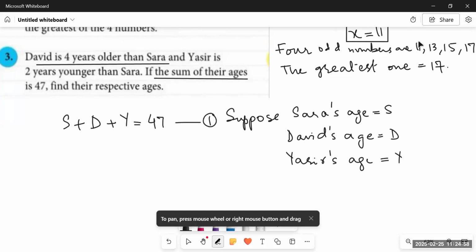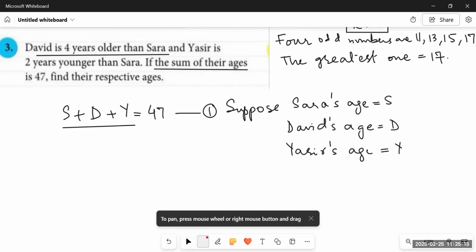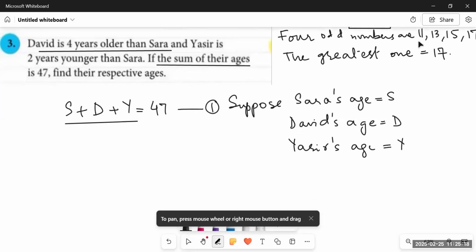This equation we have to solve, but for this we have to make the three variables similar. Until and unless the three variables are like terms, we cannot solve this equation because we cannot add two unlike terms. So what shall we do to solve this one? Now we will use the first statement, that is David is 4 years older than Sarah. What does it mean? D is equal to S plus 4: 4 years means 4, older means plus. When someone is older than another, first we find the age of the other one and then we add that particular number, how much he or she is older, and we get the age of the first one.